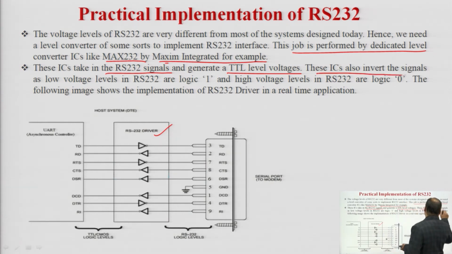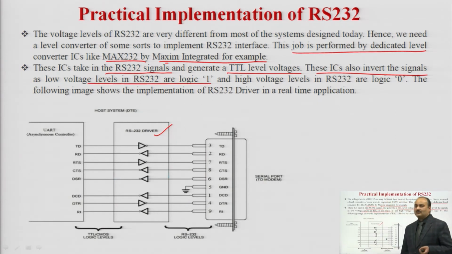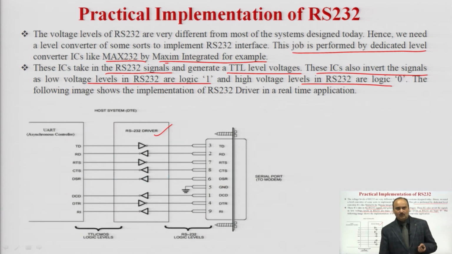These ICs also invert the signals, as the low voltage level in RS-232 is logic 1. So, we know that in RS-232 the low level represents logic 1 and the high voltage level is represented as logic 0. So we require to invert this logic. The low level is required to represent logic 0 and the high level is required to represent logic 1. So we need to invert this logic of RS-232 to the required logic.